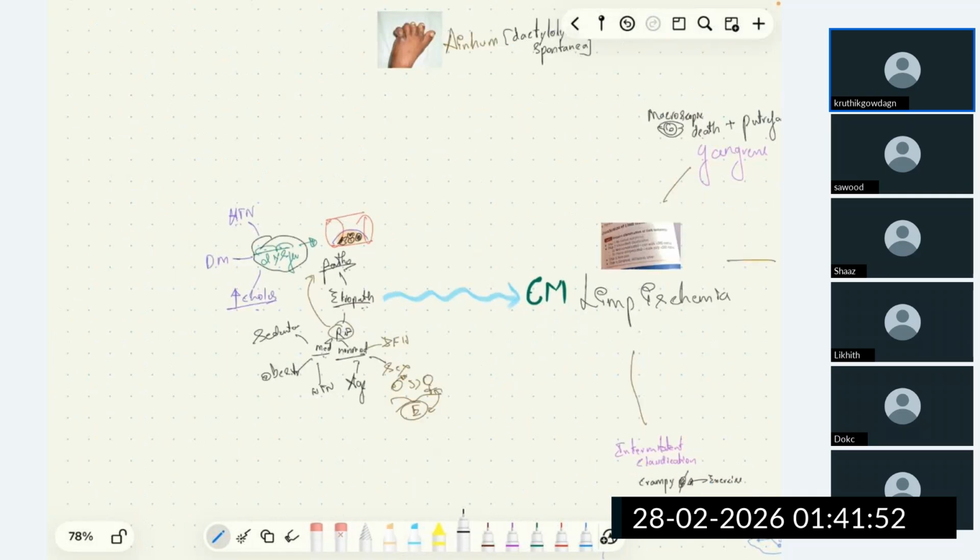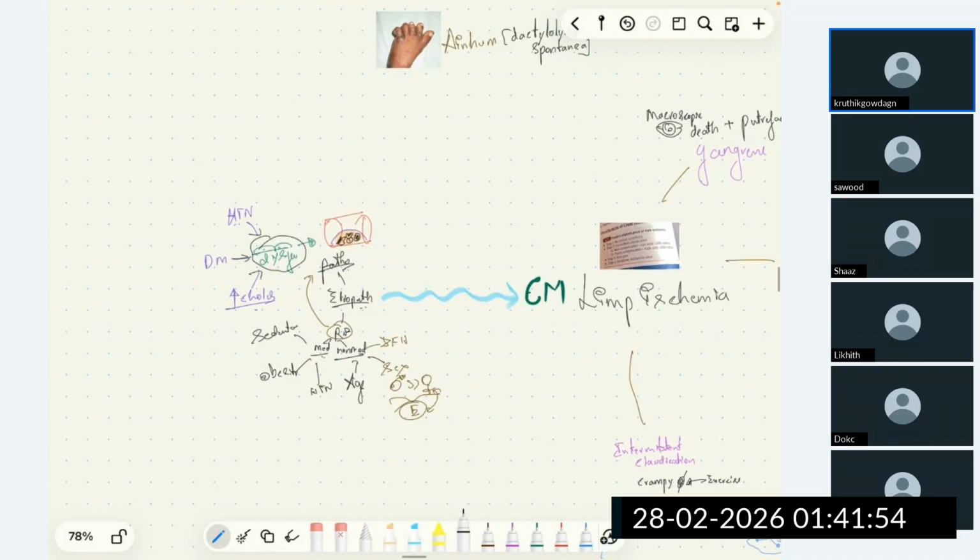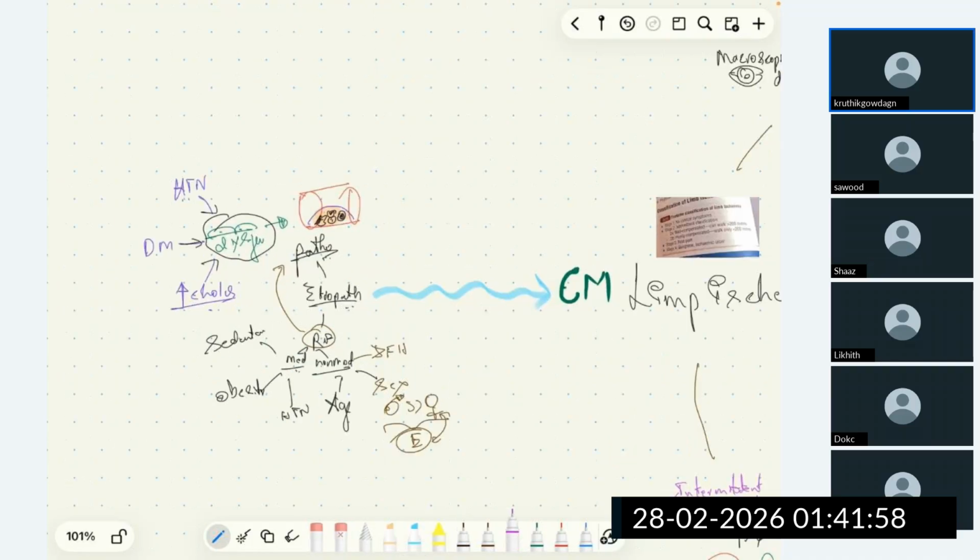The endothelial dysfunction is associated with the deposition of lipid underneath the endothelium. Along with that, our friend macrophage will come and it will cause the destruction here. On top of it, there is the fibrous cap. Fibrous cap is very important.